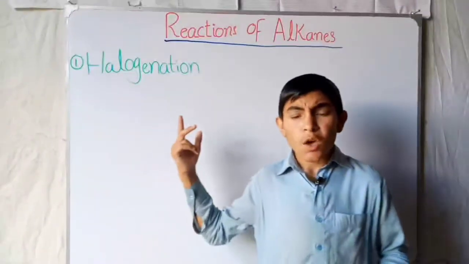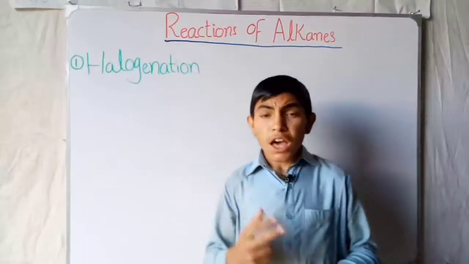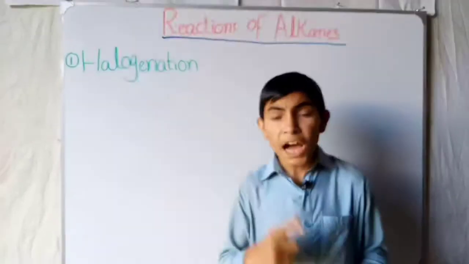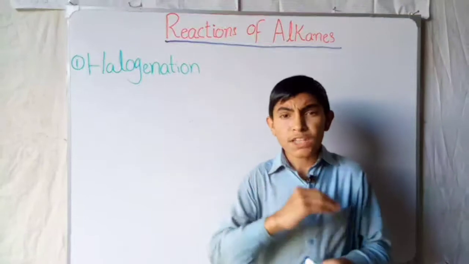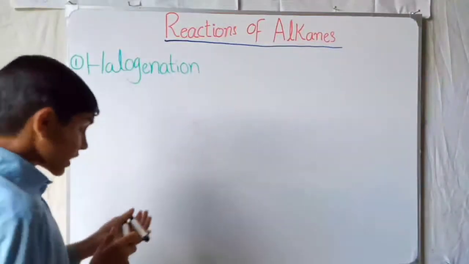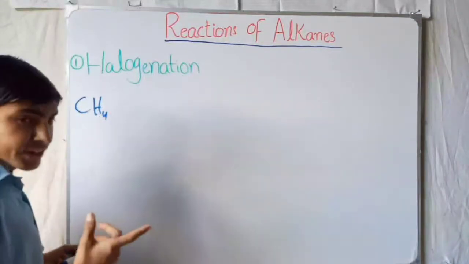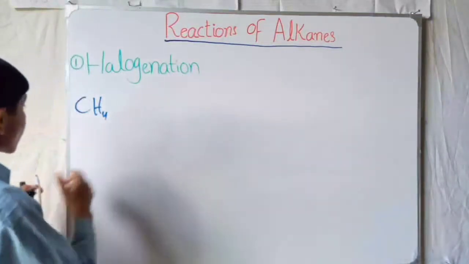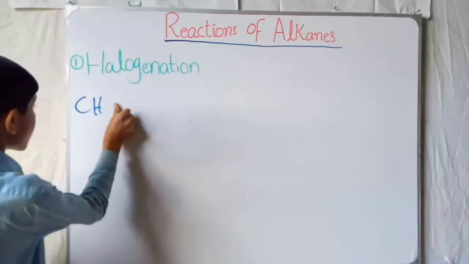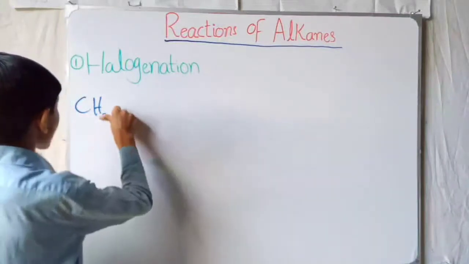In this case, we take methane. Methane is an alkane which undergoes the halogenation reaction in the presence of ultraviolet rays, by removing one hydrogen stepwise with the help of chlorine. So methane is CH4, as we know, but when we take it in the presence of chlorine, what will occur?